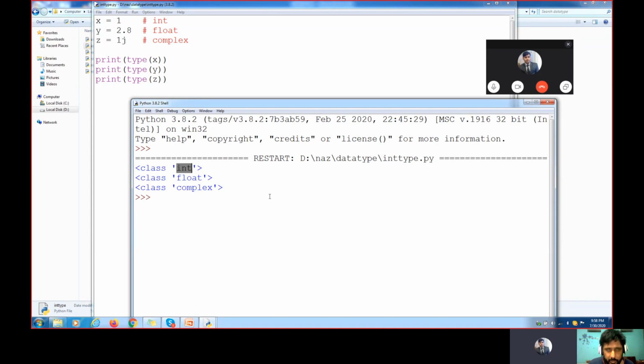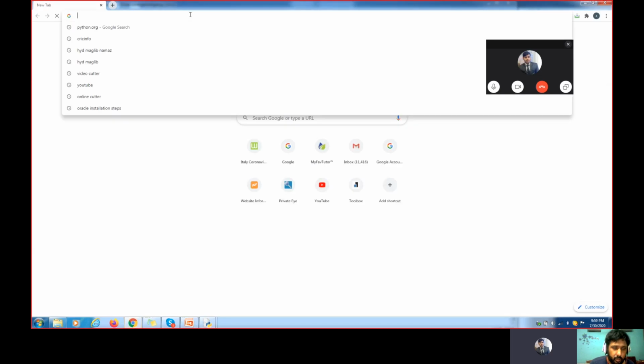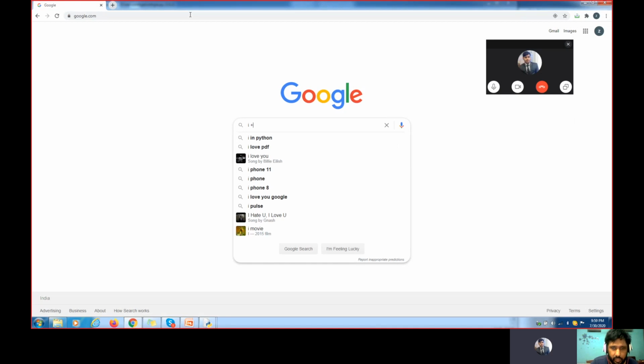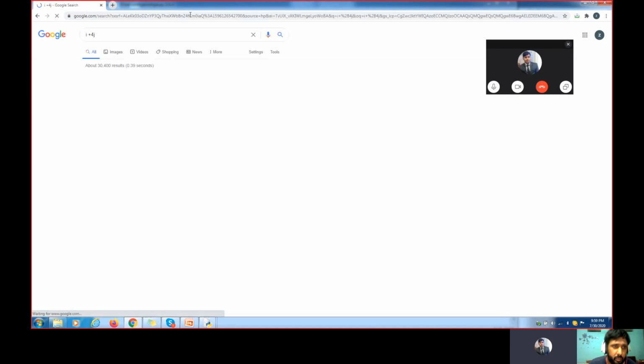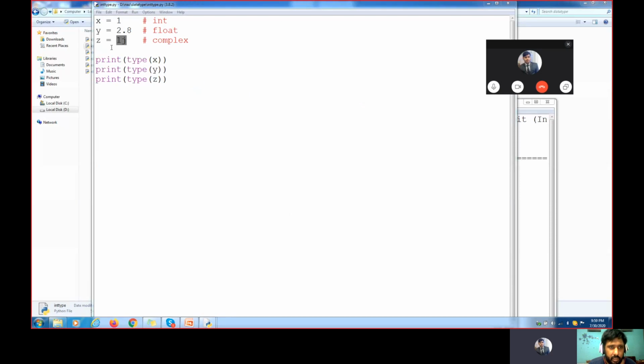Are you getting it? The last one is a complex value. Complex means 1J. Do you have any idea about complex numbers? Yes, I have. We read them in school, like 1 plus 4J, the mathematical calculation. All these are complex numbers, complex values. So it is nothing but showing the data type of that value.